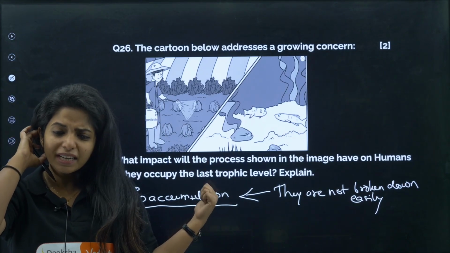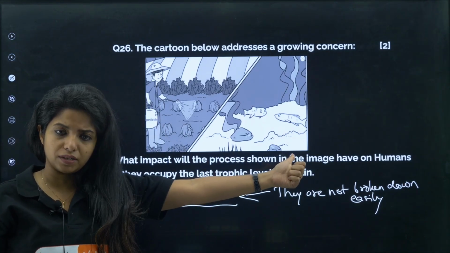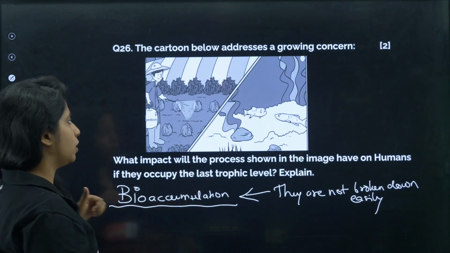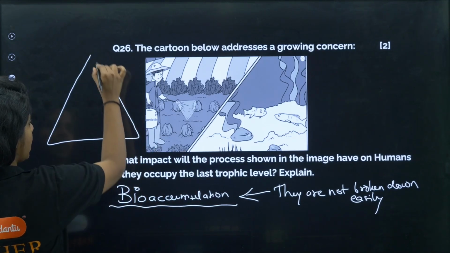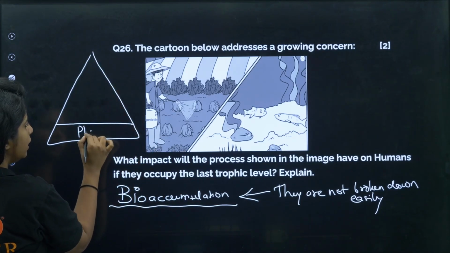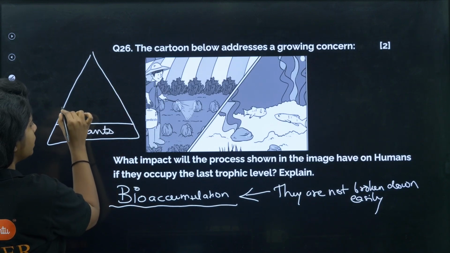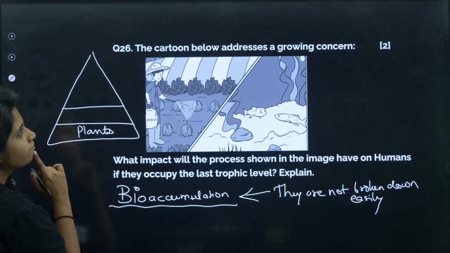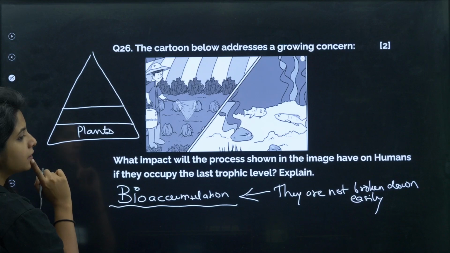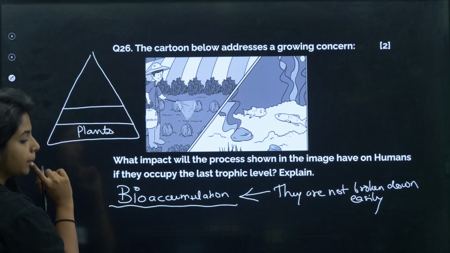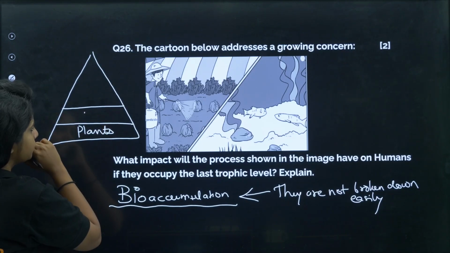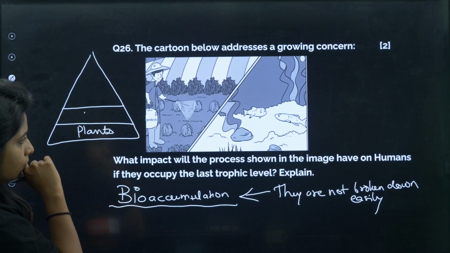Now, what impact will it have on human beings if they are occupying the last trophic level? So, for example, if this is plants, my dear children, and plants, for example, are being eaten up by, what do you say, what can I put over here?